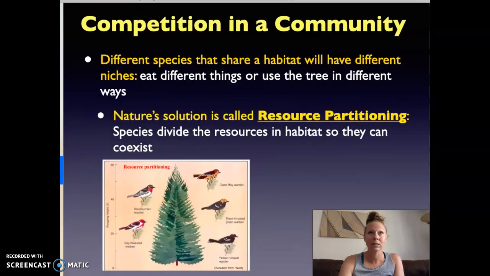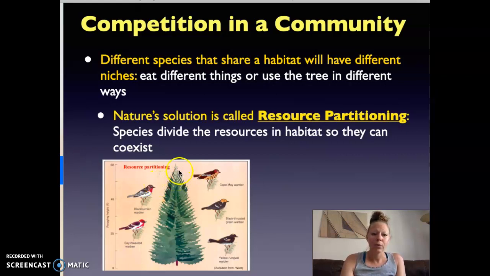And here's our last slide. Two species that share a habitat will have different niches. Sometimes different species will be living closely with one another, and we call this resource partitioning. This is a way that different species can live closely together and not compete.